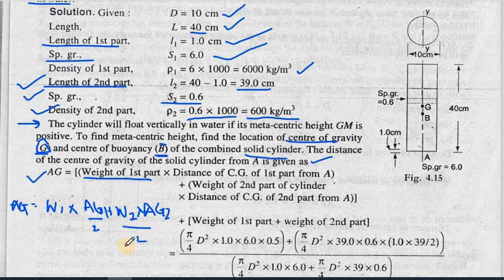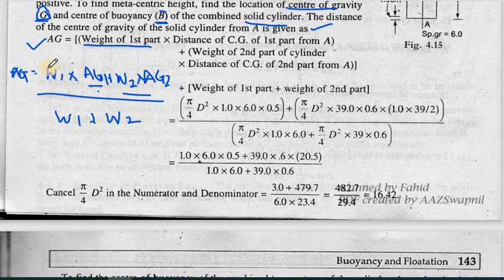So W1 into AG1 plus W2 into AG2 divided by W1 plus W2. So this is the formula which we are going to use in this.